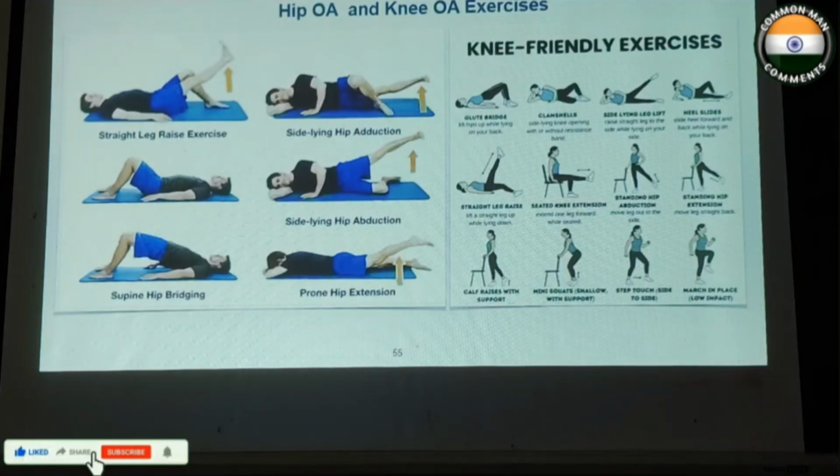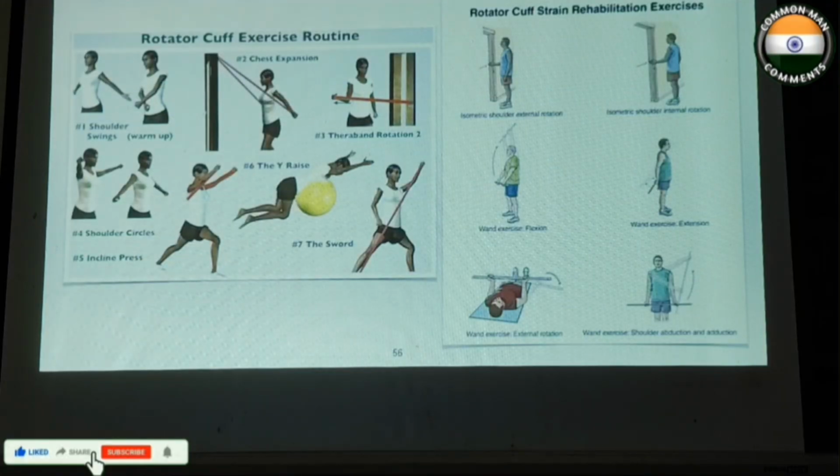So these are some exercises pertaining to hip and knee, like straight leg raising, pelvis lift, supine hip bridging, and these are some of the quadriceps, sitting quadriceps, straight leg raising, standing and abduction of hip exercises. Some exercises for hip and knee OA. These are pictures showing the rotator cuff exercises.